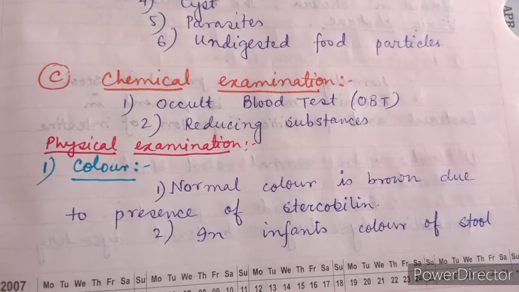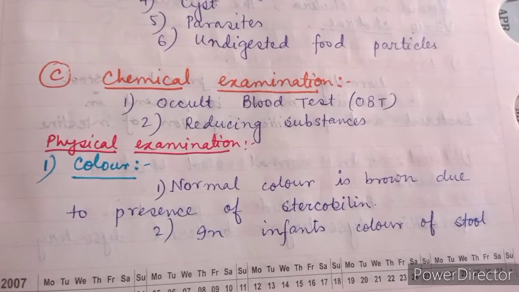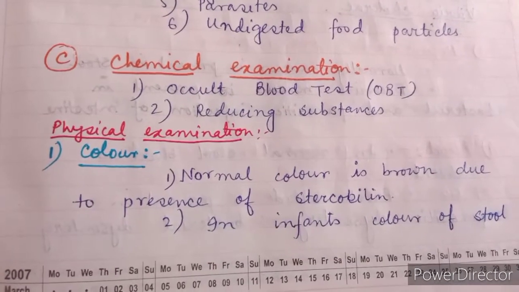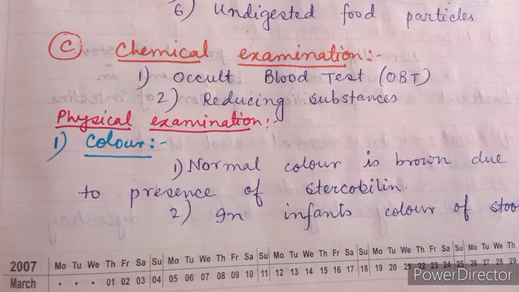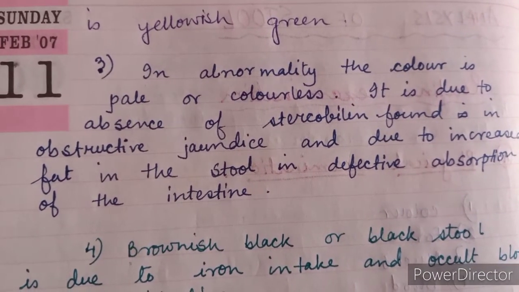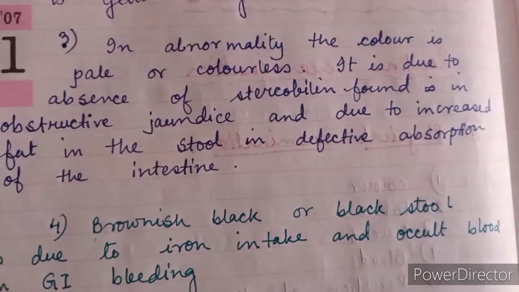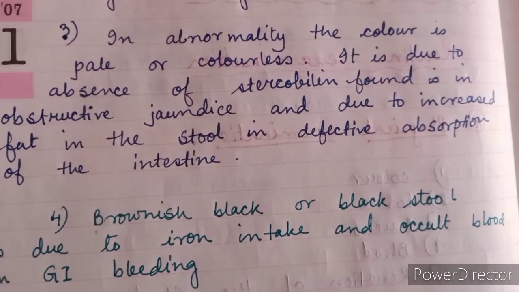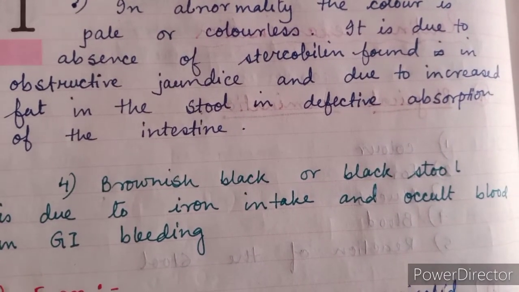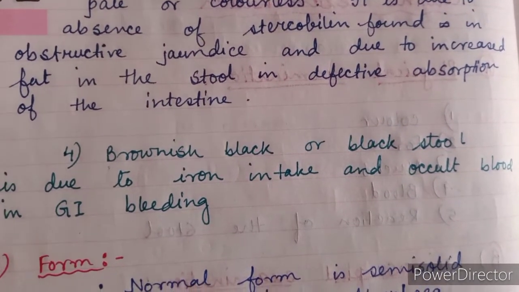In physical examination, first we will check the color. The normal color of stool is brown due to the presence of stercobilin. In infants, the color of stool is yellowish green and it is normal for newborn babies. In abnormality, the color of the stool is pale or colorless. It is due to the absence of stercobilin found in obstructive jaundice and due to increased fat in the stool in defective absorption of the intestine.